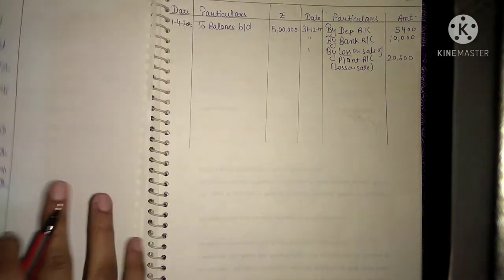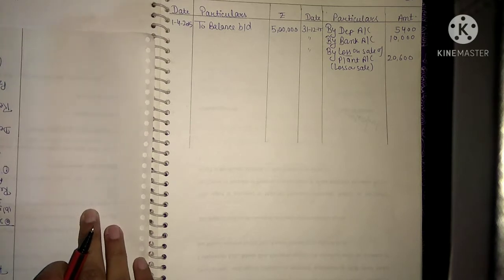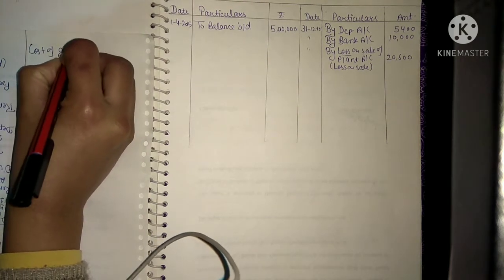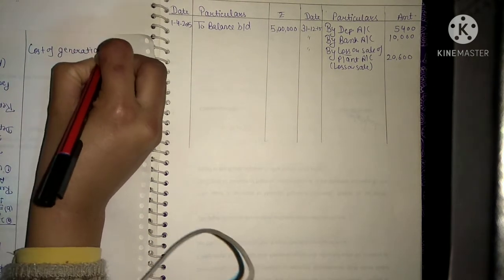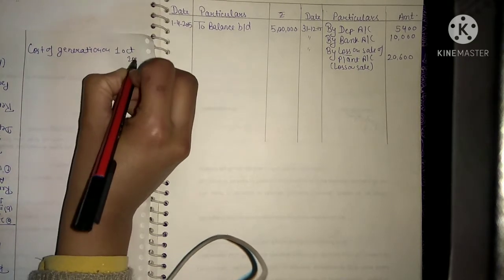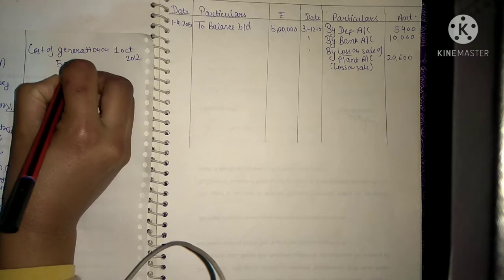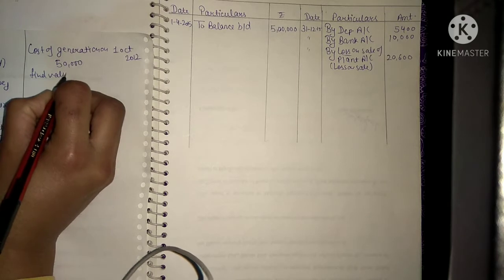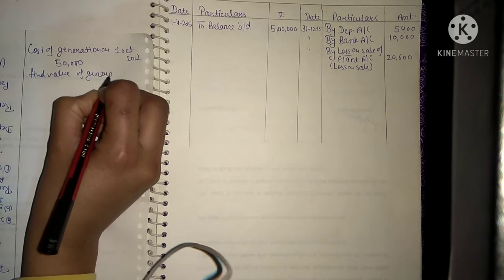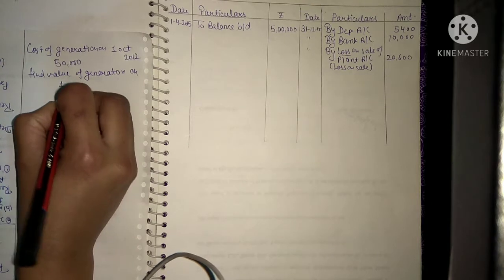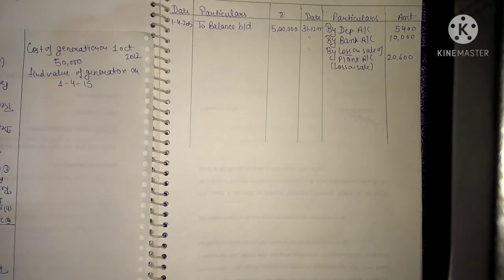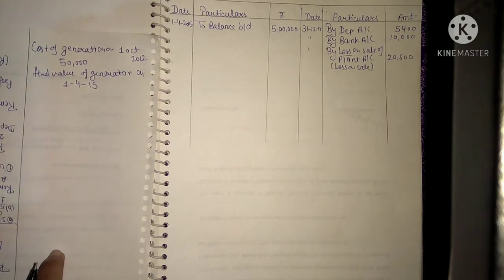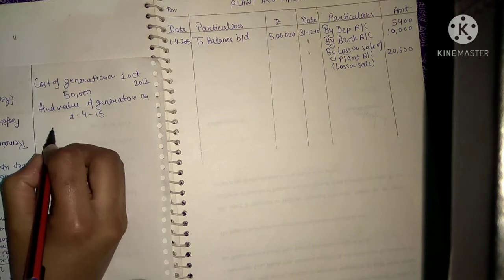Cost of generator on 1st October 2012 is given. Okay. Cost of generator on 1st October 2012 is given, which is 50,000, and we have to find out the value of generator on 1st April 2015. So we will depreciate this generator up to the financial year 14 and 15. So you will depreciate using diminishing balance method.